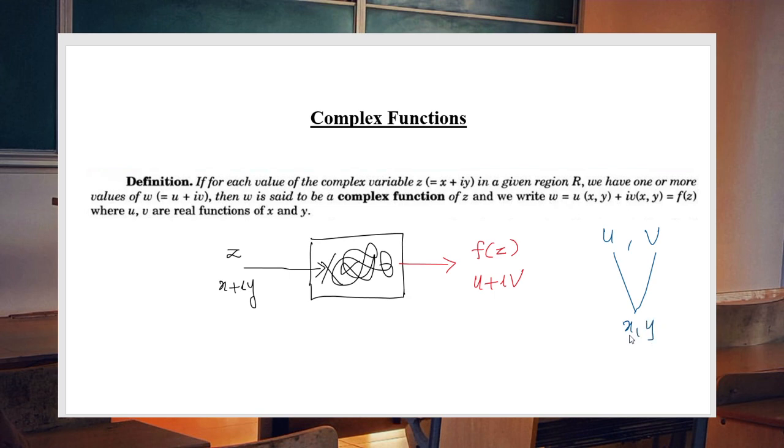So our input is a complex variable, and our output is also a complex variable. That is called a complex function.